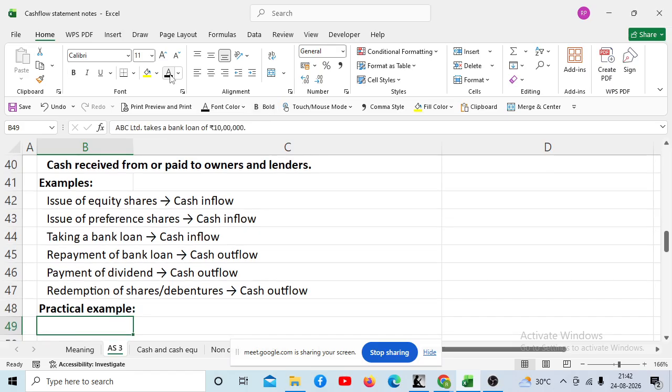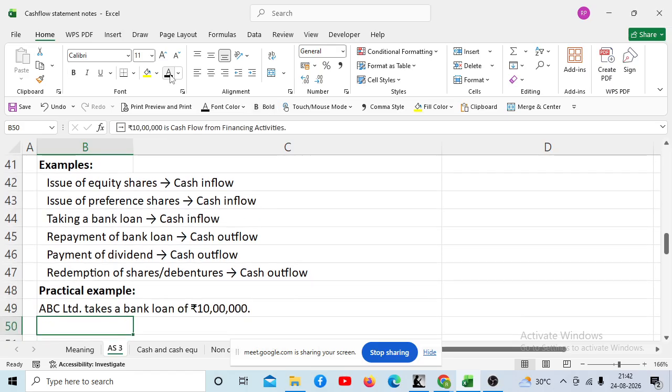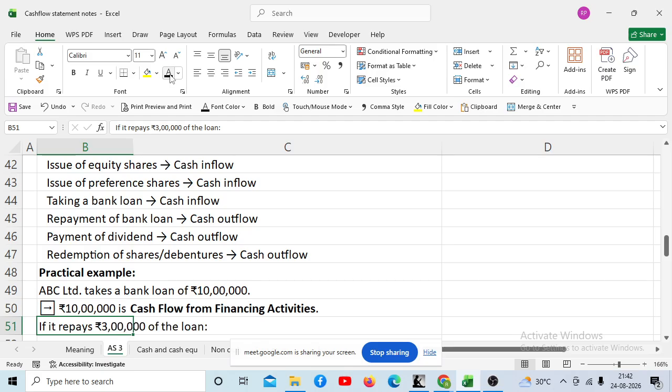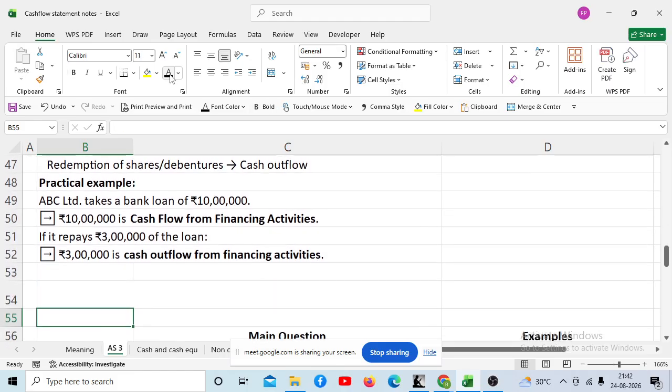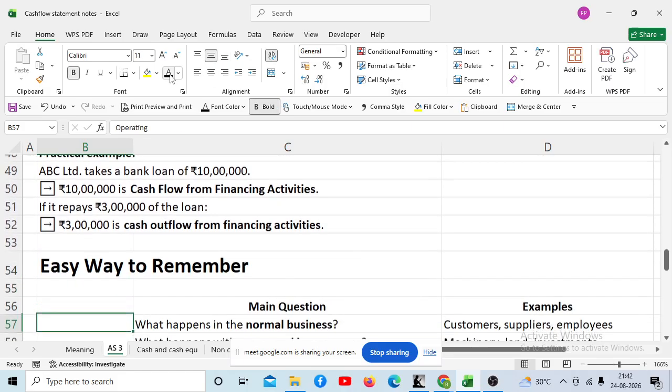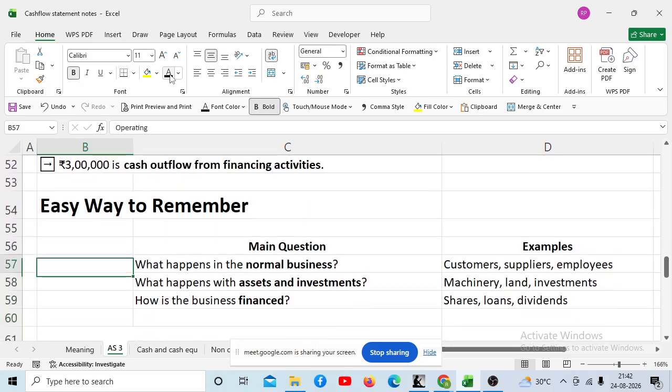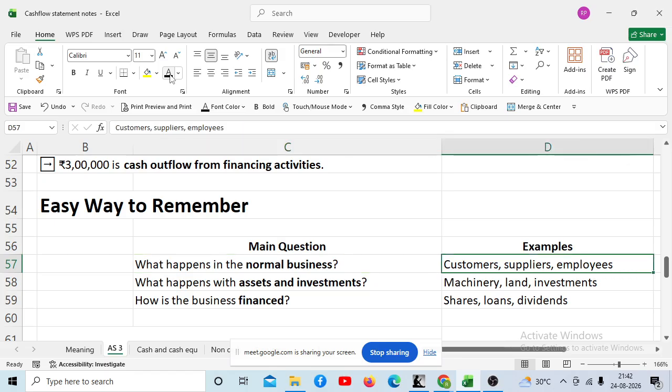Okay. Practical example. Suppose ABC Limited is taking a bank loan of 10 lakh. So 10 lakh is cash inflow from financing activities. Okay. It repays 3 lakh. Cash outflow from financing activities. Now see, this is an easy way to remember what happens in the normal business, right?